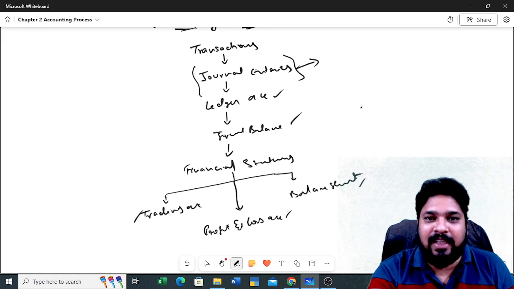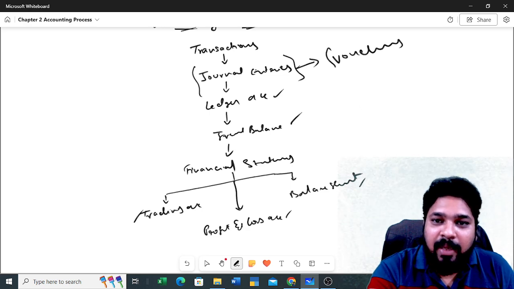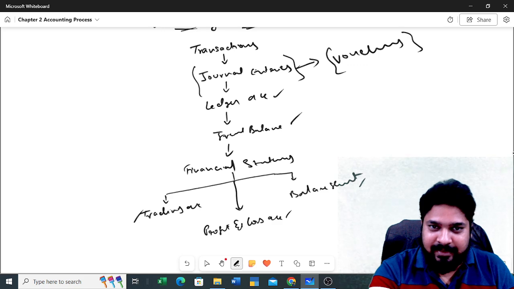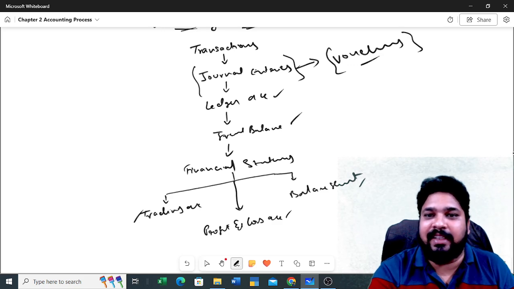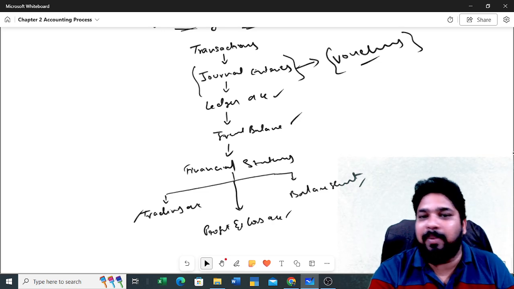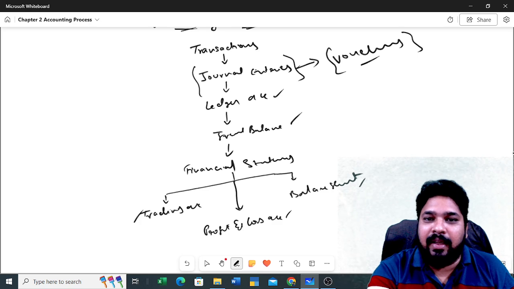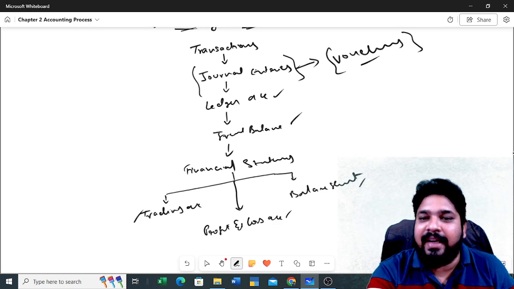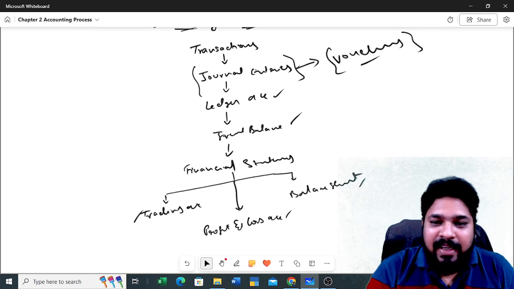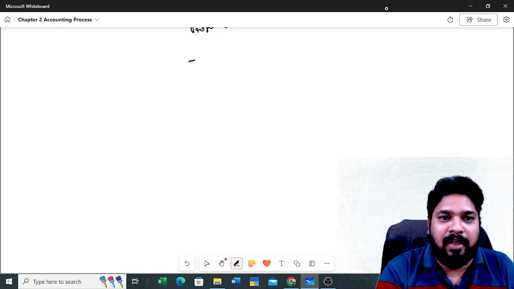You need to pass the journal entries in the name of vouchers. I am telling you about Tally. In Tally, if you just pass the journal entry with the help of vouchers, the rest of the things will be taken care of by Tally only. So you need to just understand how to create vouchers in Tally. Understood or not? So in this class we will be discussing the transactions in detail. Understood or not?